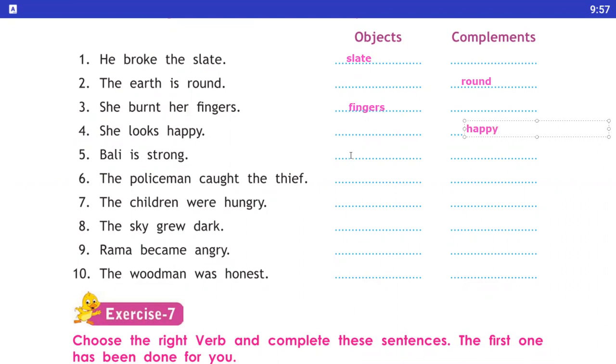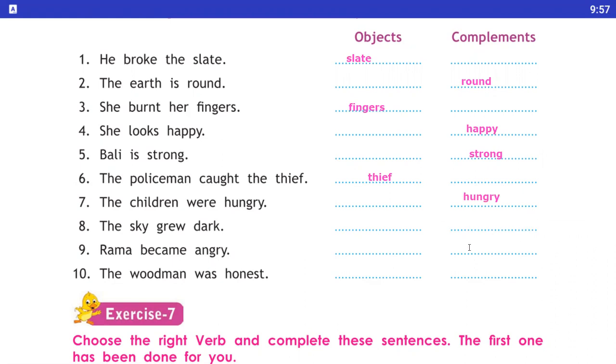Number fifth, Bali is strong. Here, strong is a complement. Number six, the policeman caught the thief. Here, thief is an object. Number seven, the children were hungry. Here, hungry is a complement. Number 8, the sky grew dark. Here, dark is a complement.